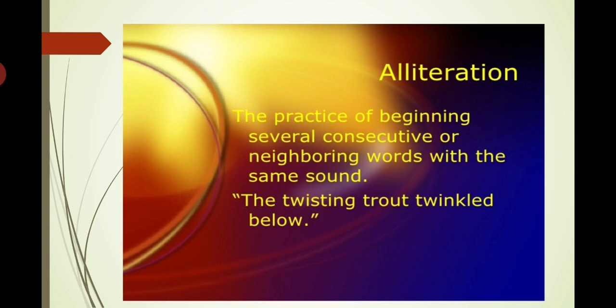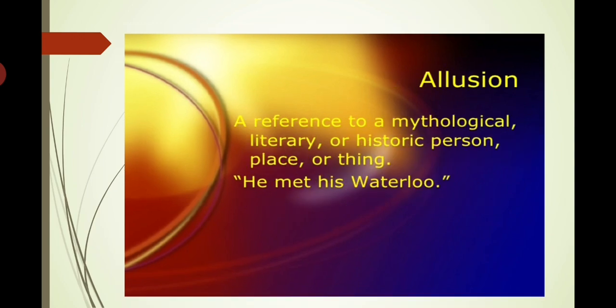So the first poetic device is alliteration, the practice of beginning several consecutive or neighboring words with the same sound. Now, in alliteration, there is repetition of sound in a line. The twisting trout twinkled below. In this example, you see the T sound has been repeated. So, it is alliteration.